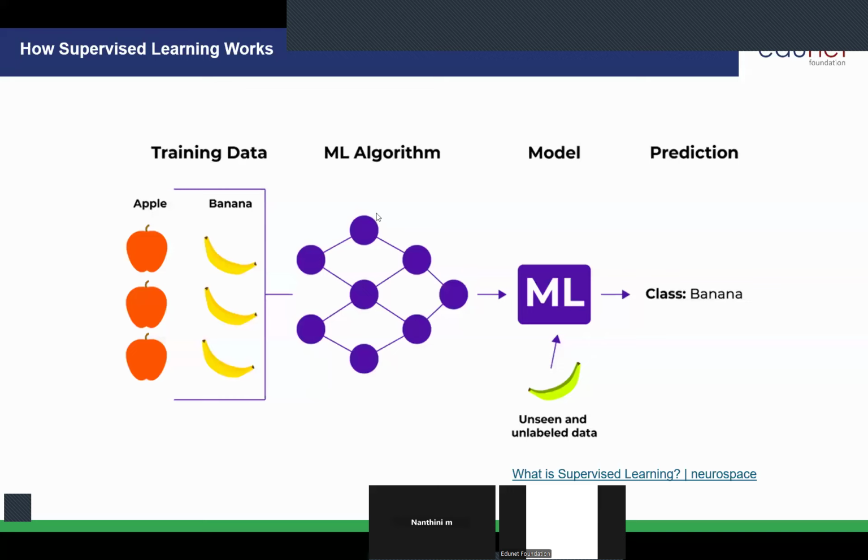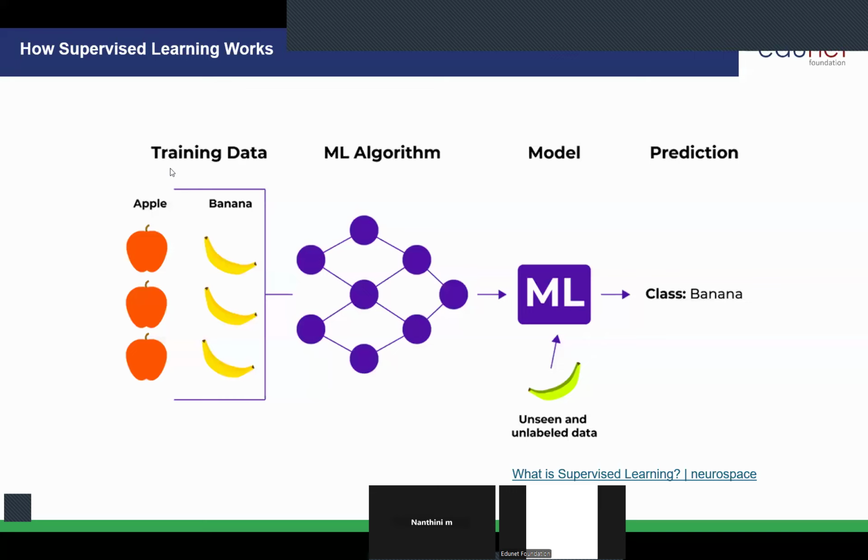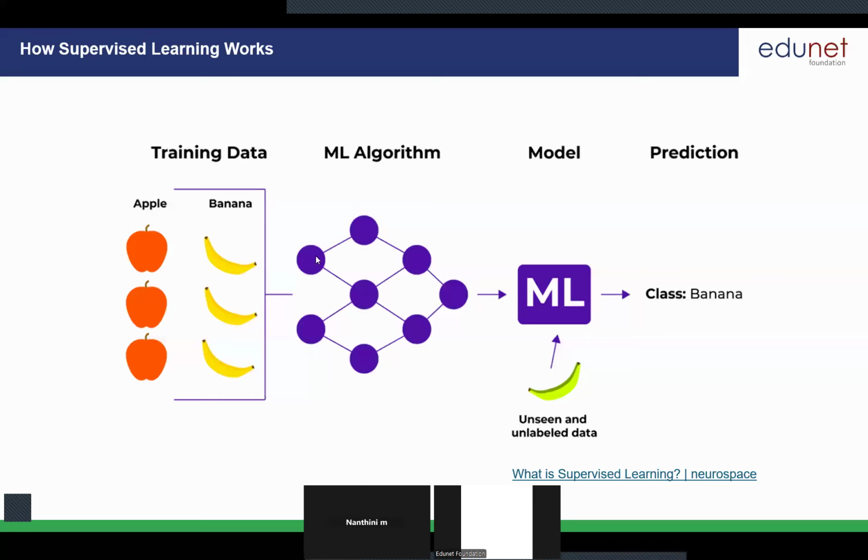Okay, so let me continue with this. I hope my screen is visible now. So you can see here we have these apples and bananas, and it will be fed as an input.